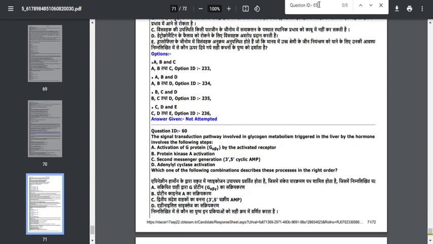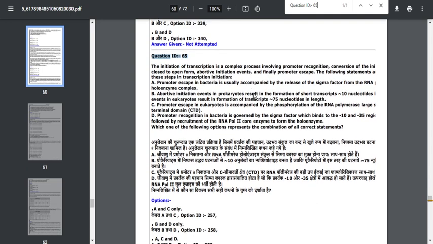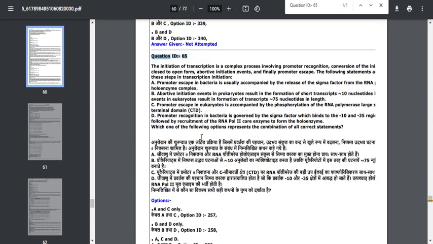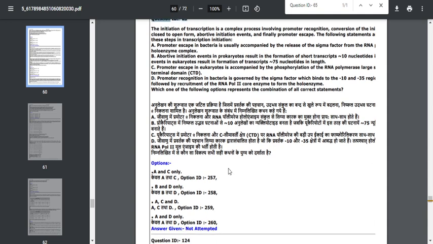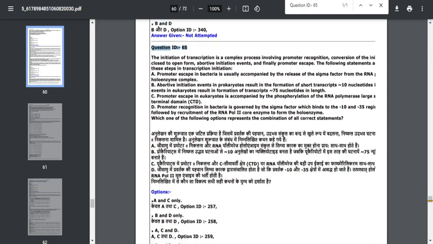Okay. Next question is question number 65, regarding the initiation of transcription. They are asking about the abortive initiation event, and many options have been given. Many students are asking to challenge this question. The correct option is the one given as A and C, which is option 257 for question number 65.